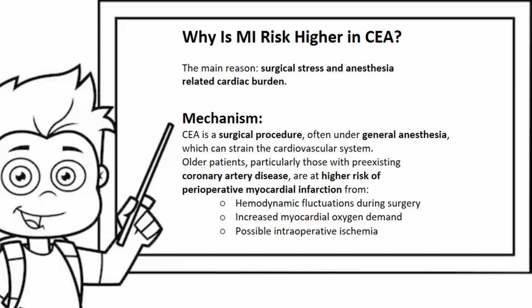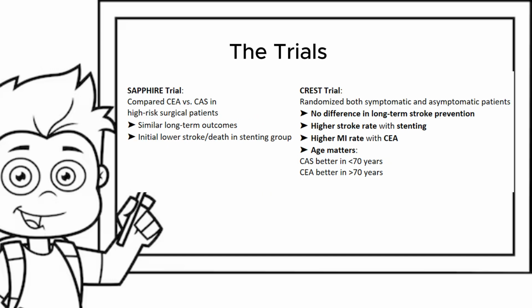So, even though patients are optimized preoperatively, some still experience silent or overt MIs during or shortly after carotid endarterectomy, especially if they have underdiagnosed coronary disease. What does the trial say? The Safriel trial compared CEA and CAS in high-risk surgical patients, and they saw that they had similar long-term outcome. However, there was an initial lower stroke or death risk in the stenting group.